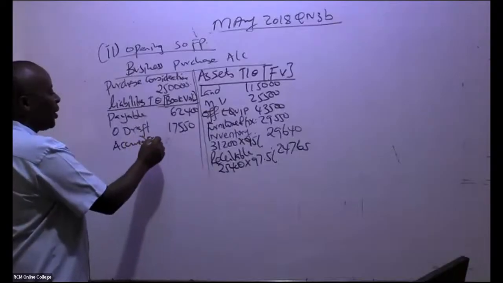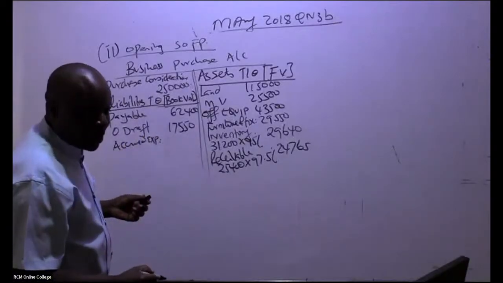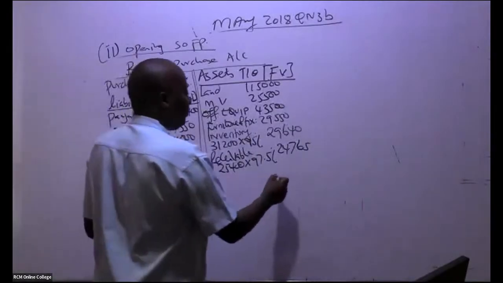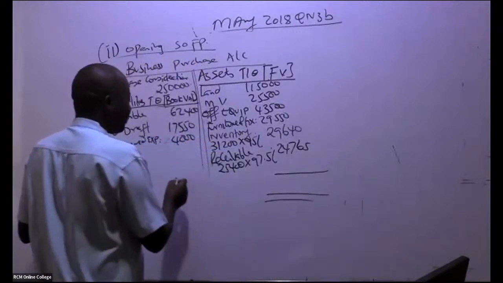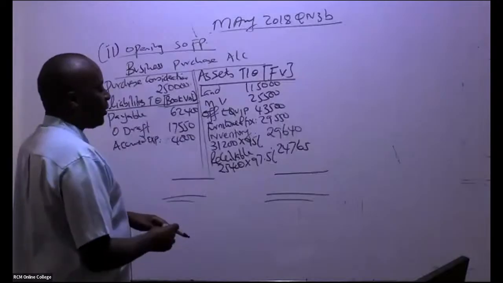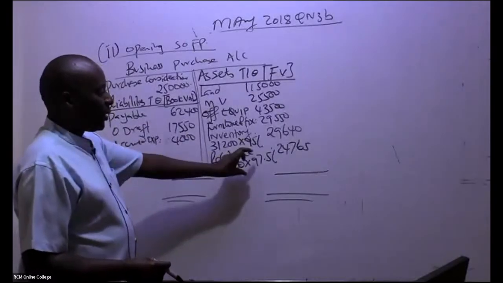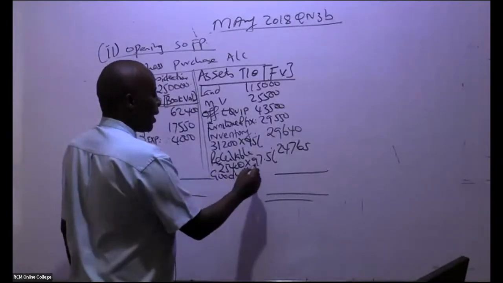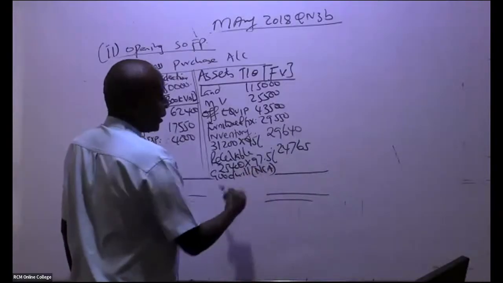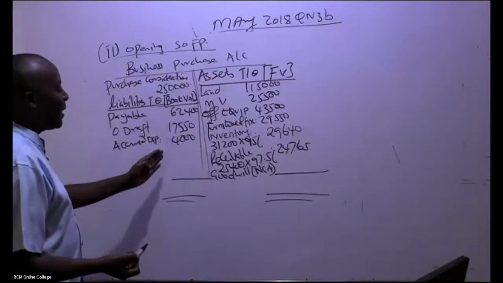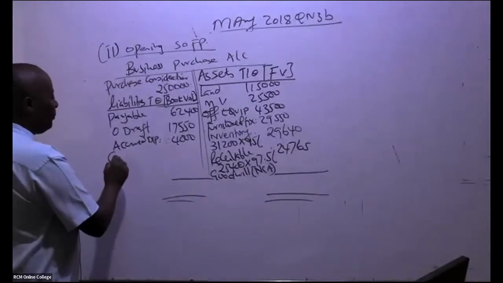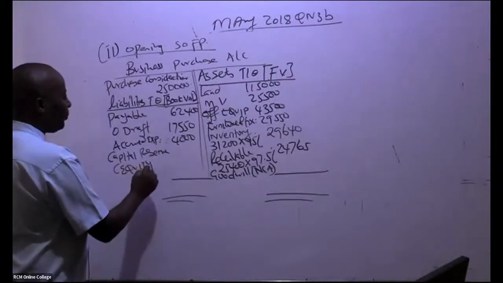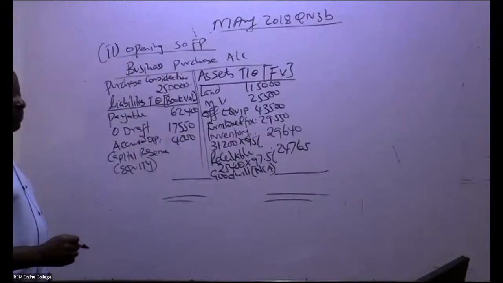Accrued expenses, ladies and gentlemen, how much do we have there? 4,000. So come and balance your thing here. If the balancing figure will be here, it is goodwill, and this will go as a non-current asset in the statement of financial position. If the balancing figure will be here, it will be a capital reserve, which will go under equity.